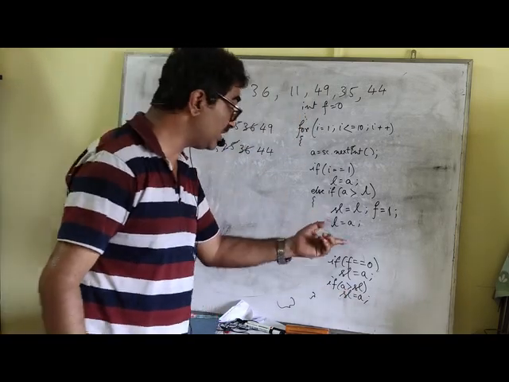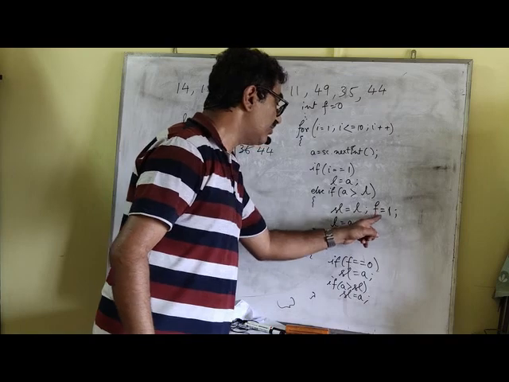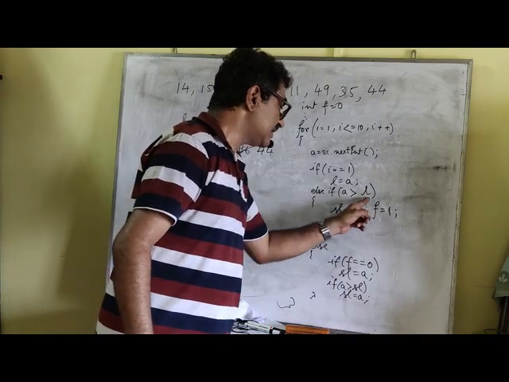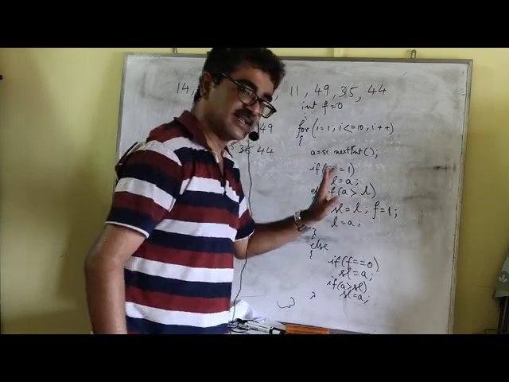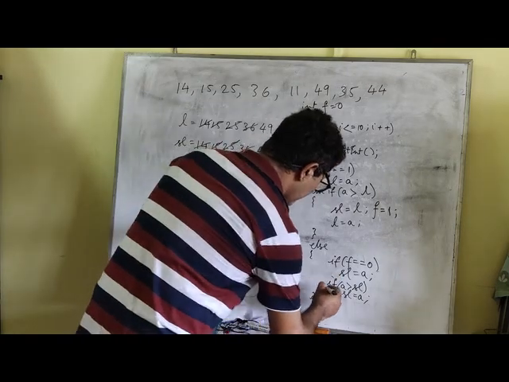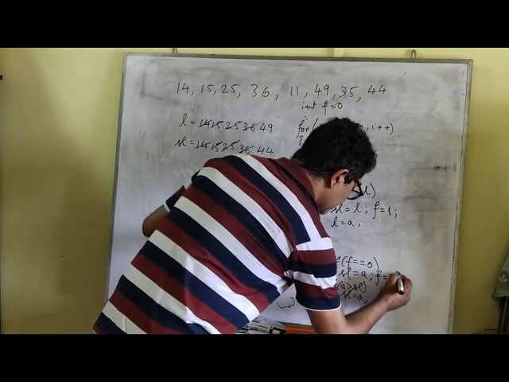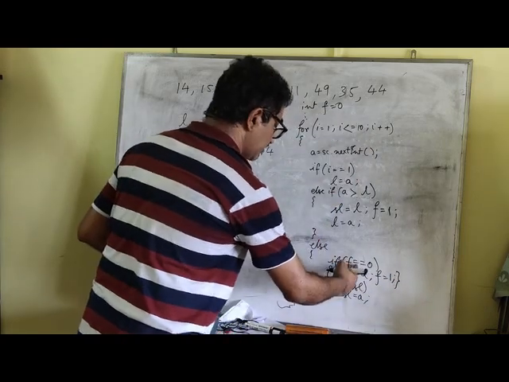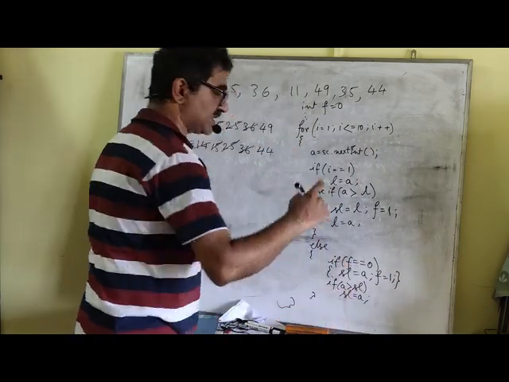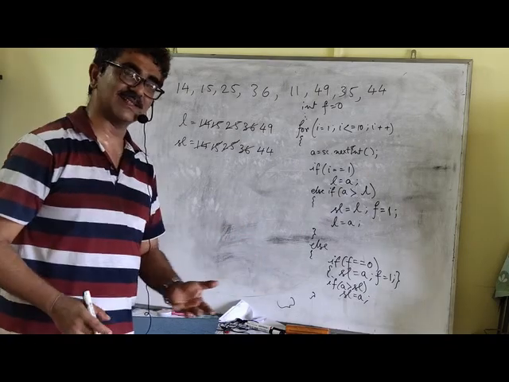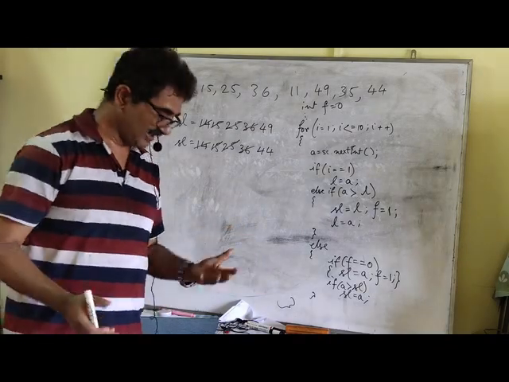Now the question arises, when will F be 1? F will be 1 when there is any number which is greater than L. So that is what we are supposed to do. We have to also initialize the value of F to be 1 out here, because even after this, I shouldn't be coming back to this statement. I should be directly jumping to this statement. So this is how we find the second largest number. Pretty simple, I believe.